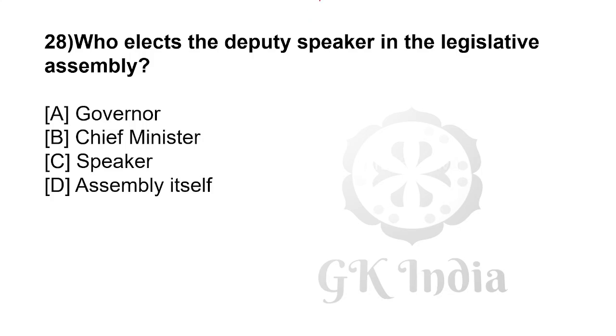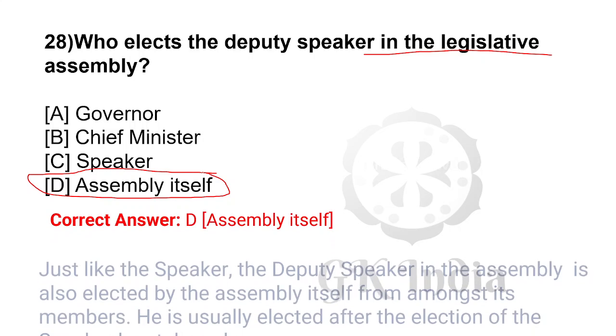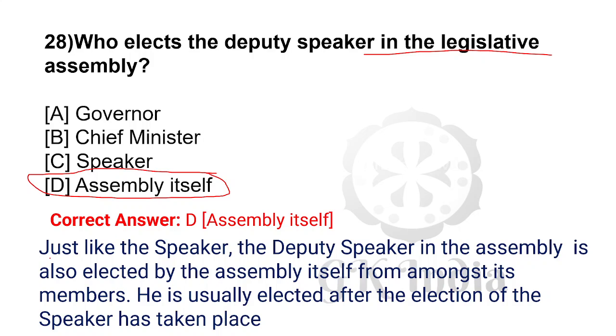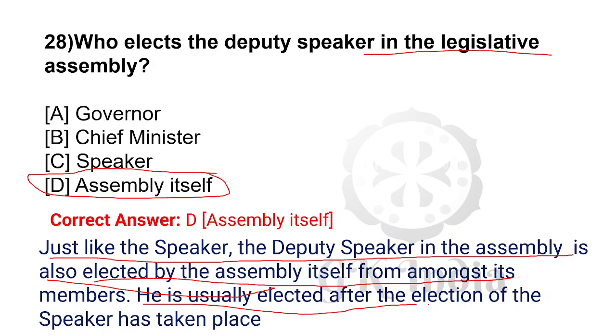Who elects the deputy speaker in the legislative assembly? Right answer is the assembly itself. Just like the speaker, the deputy speaker in the assembly is also elected by the assembly itself from among its members. He is usually elected after the election of the speaker has taken place.